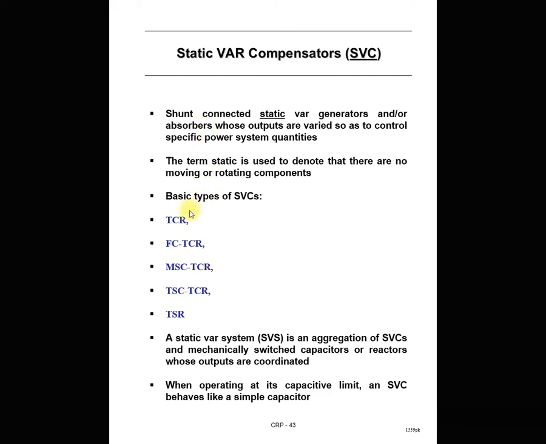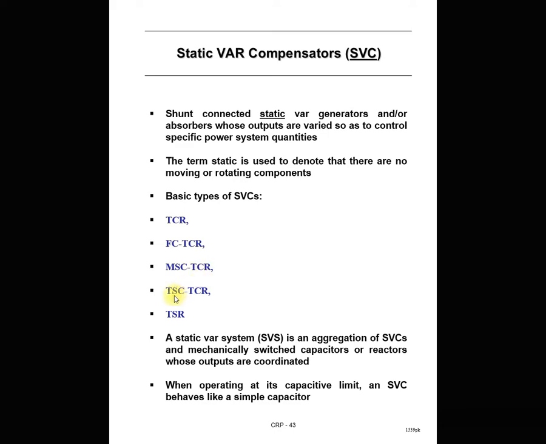So there are basically 5 types of SVC, or you can say components of a static var compensator system. The first component is the TCR, thyristor controlled reactor. The second component is the FC-TCR, fixed capacitor thyristor controlled reactor. The third component is the MSC-TCR, mechanically switched capacitor thyristor controlled reactor.